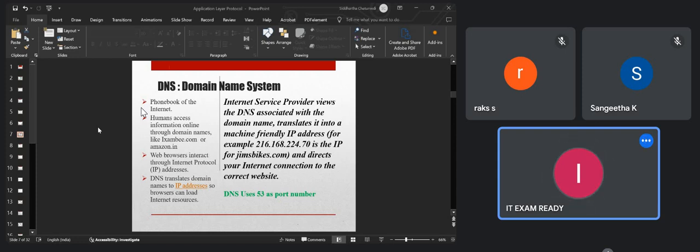Domain name system, no, not server, system. Yeah, so basically in some books you will find server also, and system is also okay. So domain name system, what it is, basically we understood it in step number 2, that there is something which is called the domain name system. What is this? So this is basically the phone book of the internet.